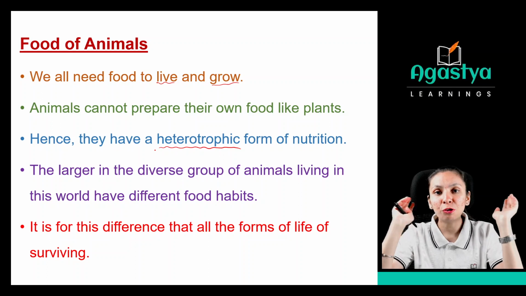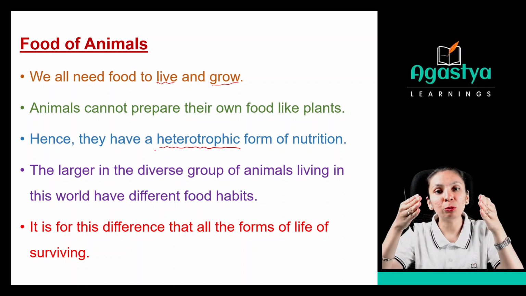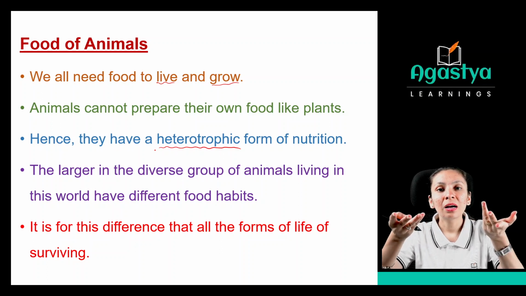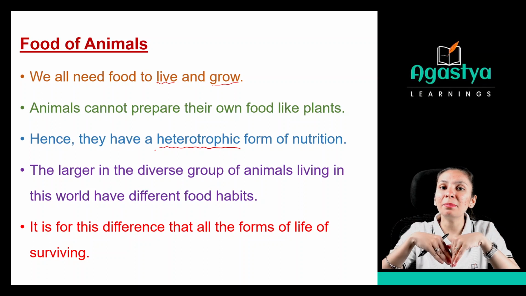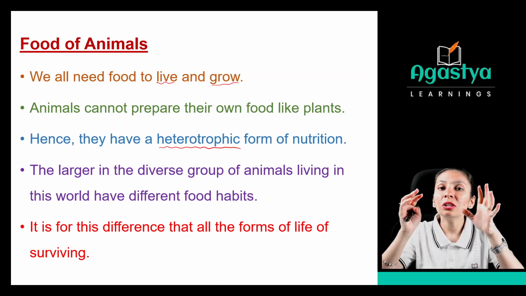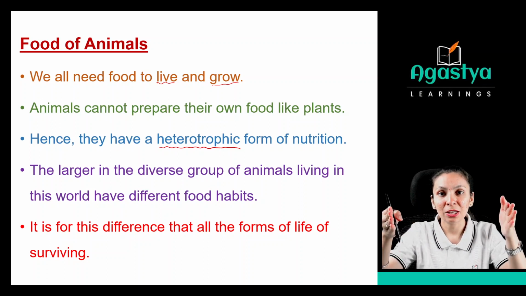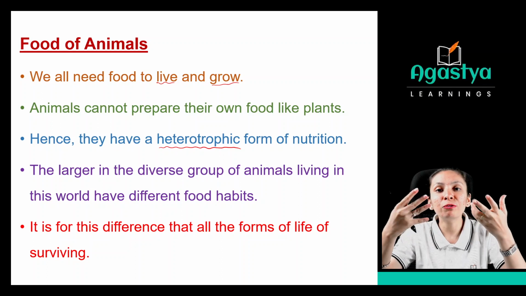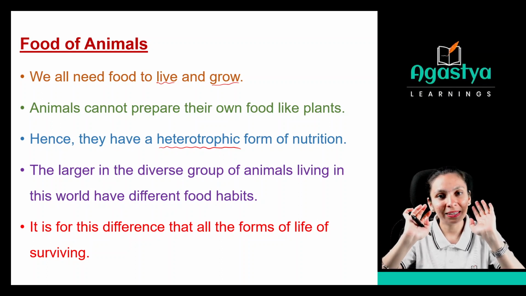If in one room there are 100 people and all 100 are taking only rotis, after some time the rotis will be finished and no one will be able to get rotis. So all the animals have to be dependent on different things so that we have different food sources and can get them at the required time.